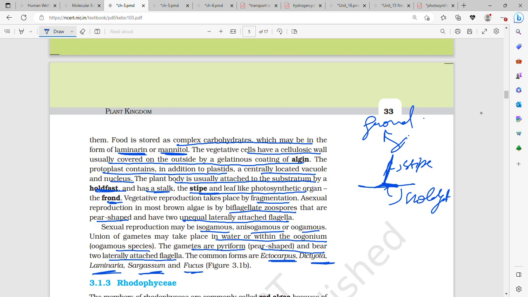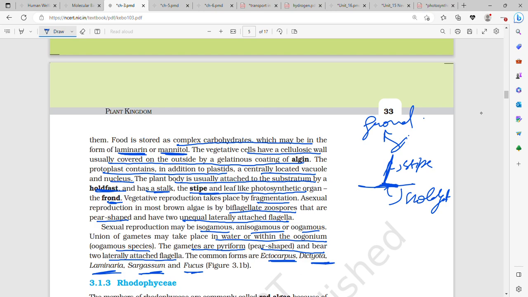The plant body is usually attached to the substratum by a holdfast. Then a stalk or stipe is there, and then a leaf-like photosynthetic organ, the frond, is present in Phaeophyceae or brown algae. Vegetative reproduction takes place by fragmentation. Asexual reproduction takes place by biflagellate motile zoospores, which are pear shaped and have two unequal, laterally attached flagella.